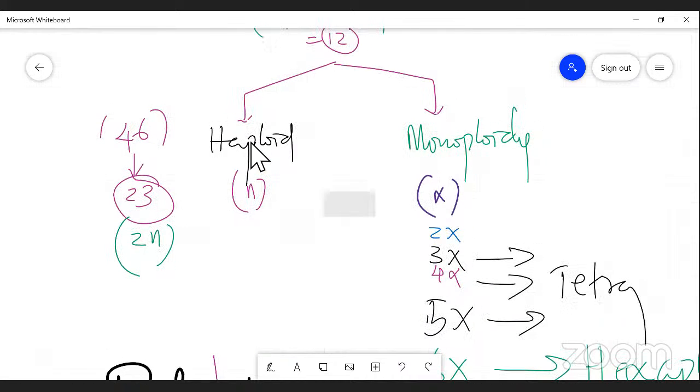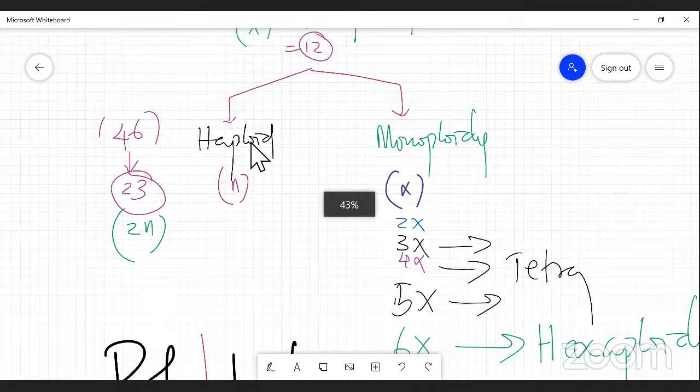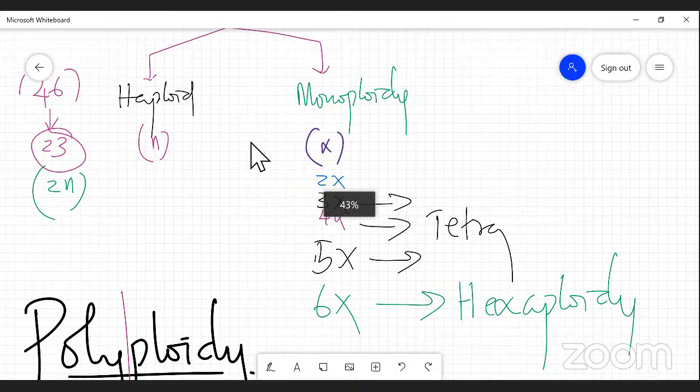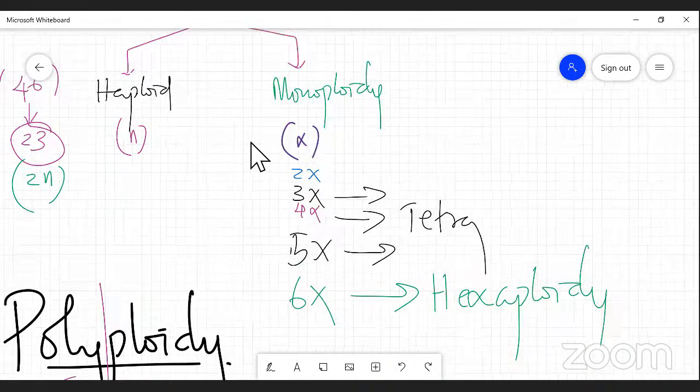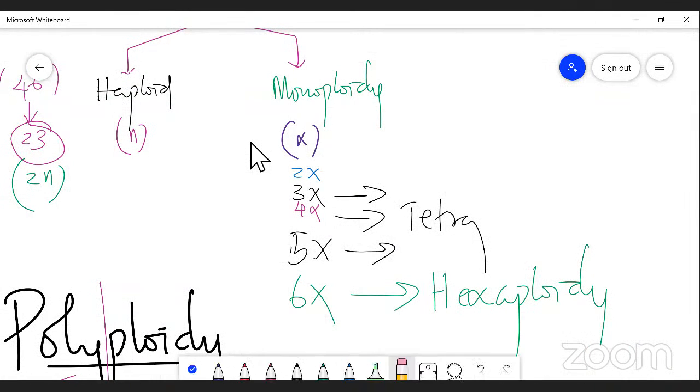Here, my dear students, I have given the types of ploidy. 3x indicates, what do you mean by 3x? Triploidy. Then 4x means tetraploidy. Very good.